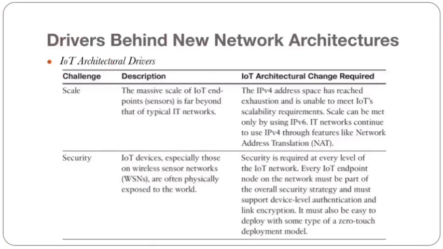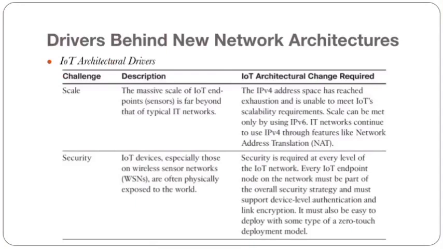The IPv4 address space has reached exhaustion and is unable to meet IoT's scalability requirements. Scale can be achieved only by using IPv6. IT networks continue to use IPv4 through features like network address translation.